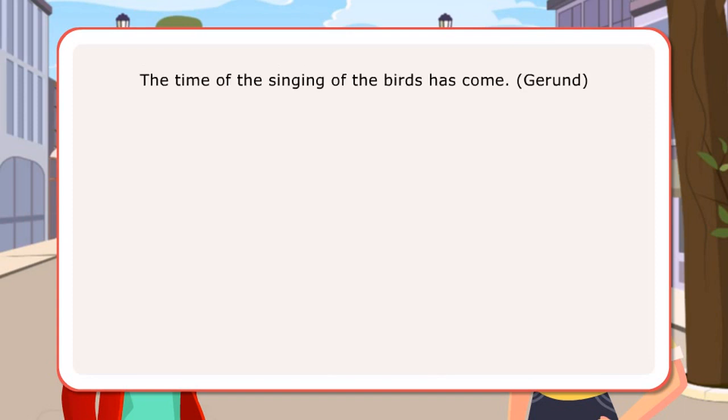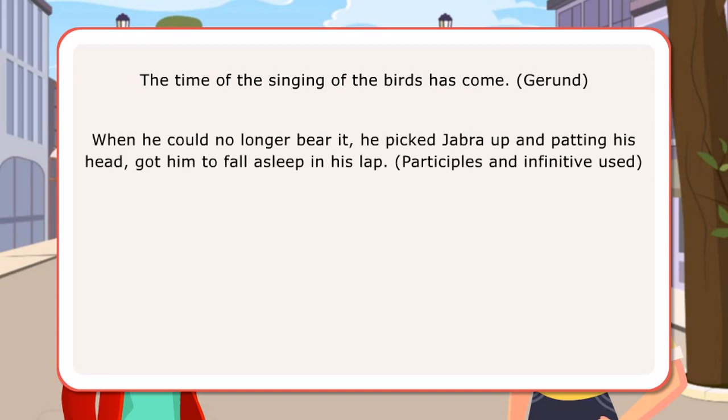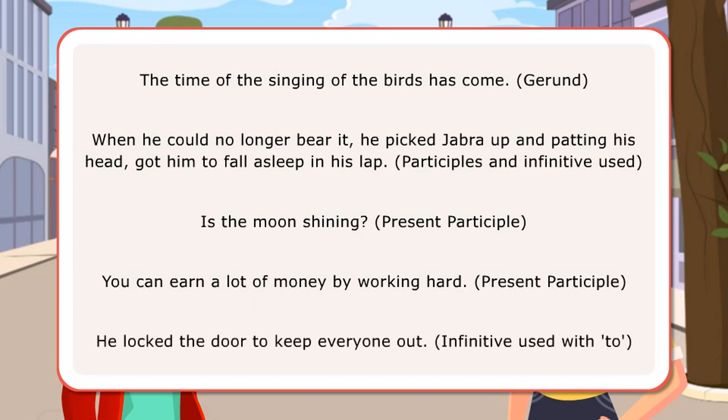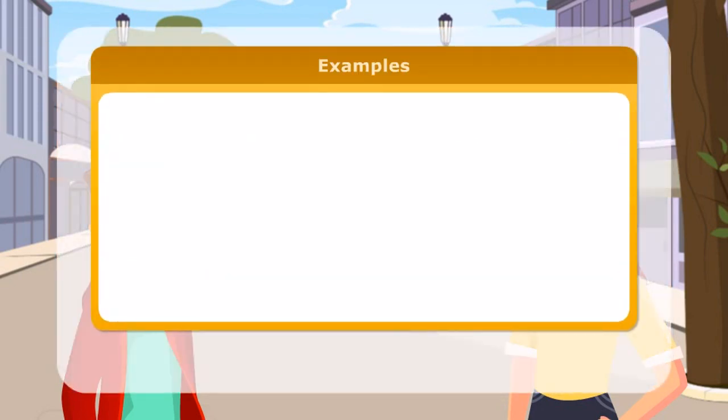The time of singing of the birds has come. Gerund. When he could no longer bear it, he picked Jabra up and patting his head, got him to fall asleep in his lap. Participles and infinitive used. Is the moon shining? Present participle. You can earn a lot of money by working hard. Present participle. He locked the door to keep everyone out. Infinitive used with to. Here are some more examples.